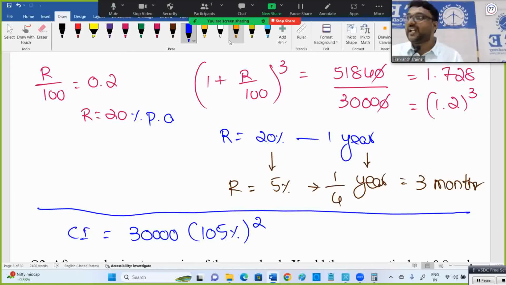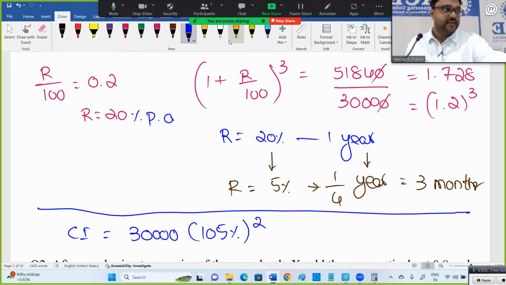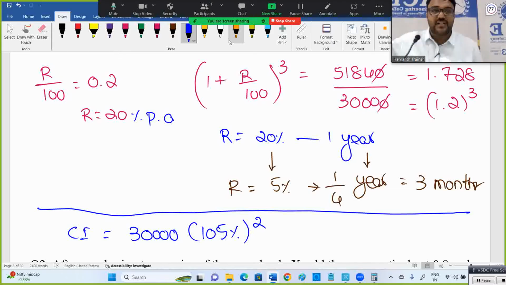What is the rate of interest? For 3 months, quarterly, they said, right. For quarterly, the rate of interest is 5%. If it is 10%, we'll write 110%. If it is 20%, we'll write 120%. Interest means extra. 100% means 1. There is no change. But 20% interest means 120% we have to mention. 30% interest means 130% we have to mention. So here 5% is the interest, we are writing 105%.